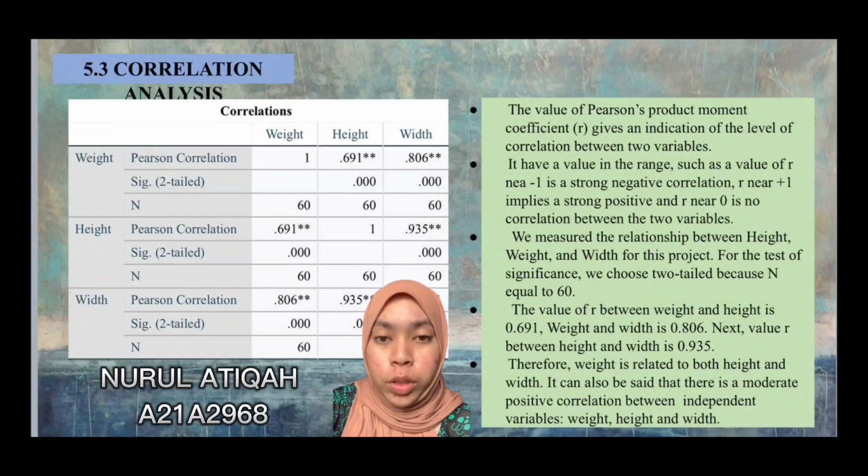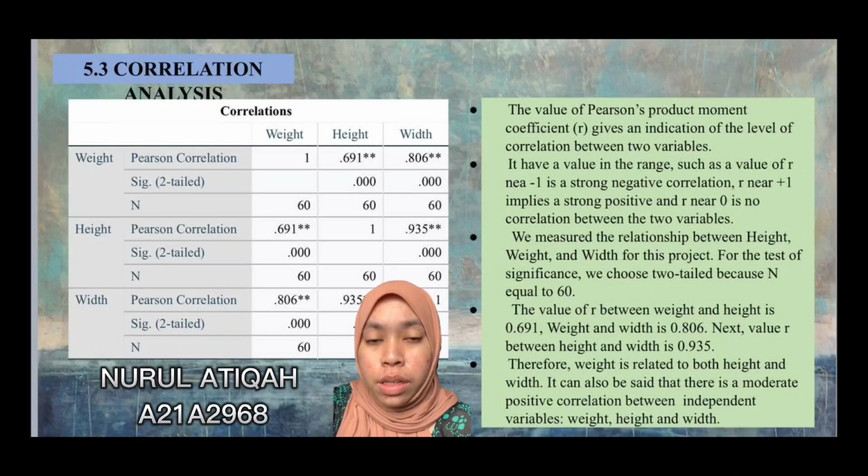The value R between width and height is 0.691. Width and width is 0.806. Next, height and width is 0.935. Therefore, weight is related to both height and width. There is a moderate positive correlation between independent variables, which are height, width, and width.